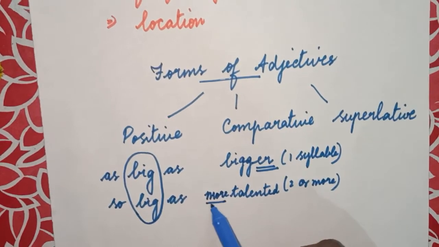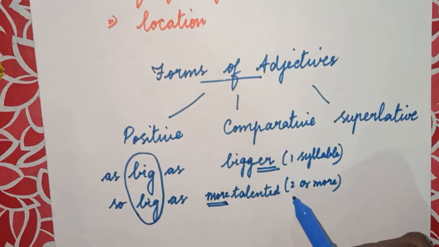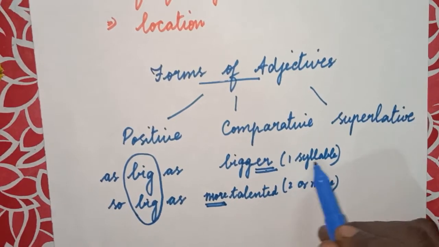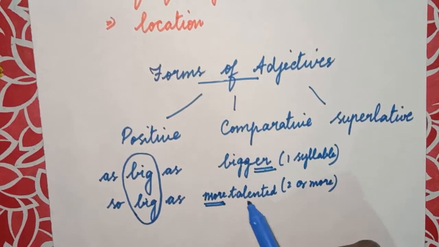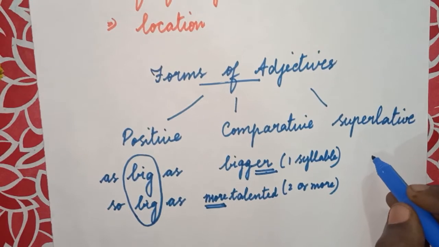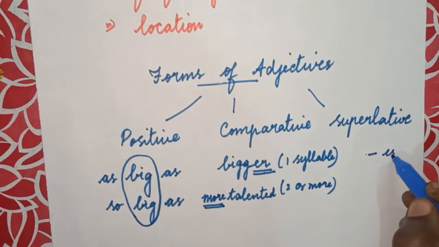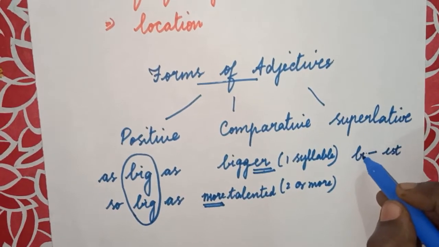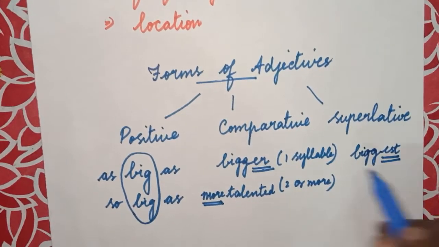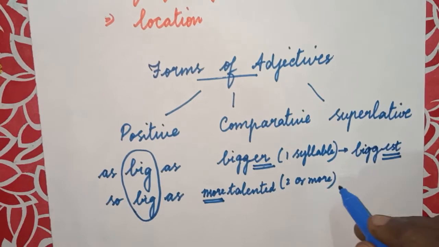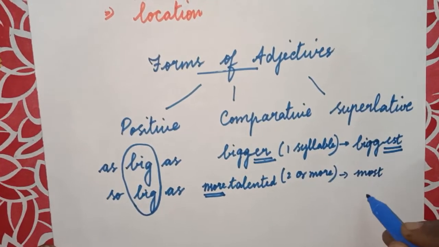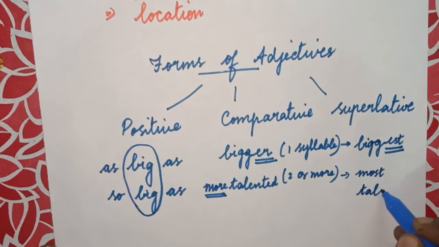So more talented for two syllables or more than two syllables, and we add ER for one syllable word. And for superlative degree, instead of ER we have to add EST, which is big, bigger and then biggest. EST for one syllable word, and for two or more syllable words we have to use most talented.